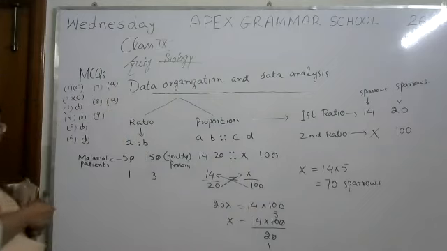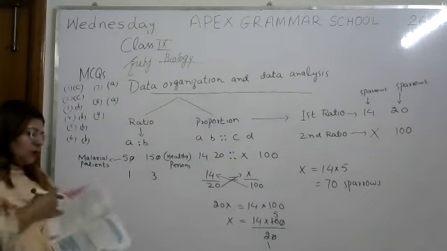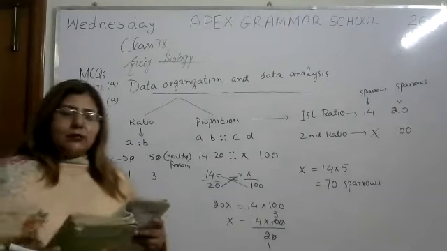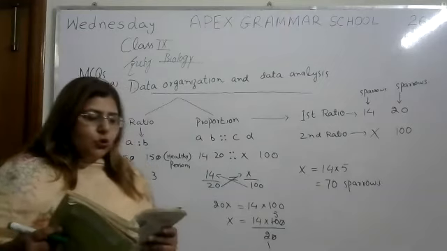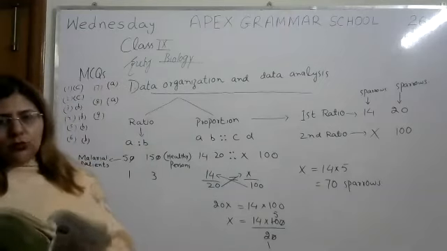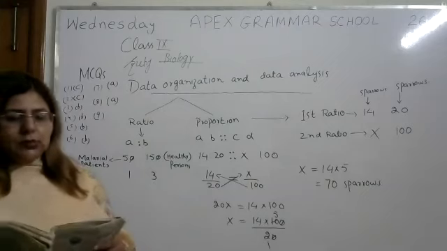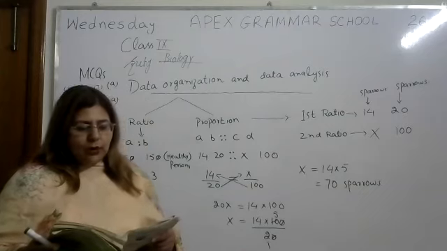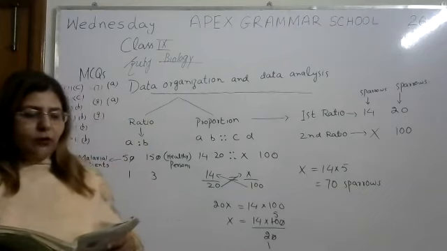Now come to question number 9. This is the last MCQ of your chapter number 2. Question number 9. Come to the next page, page number 30. You are testing a hypothesis. Okay, so keep in your mind the hypothesis and this statement: students learn more if they drink tea before sitting for study.